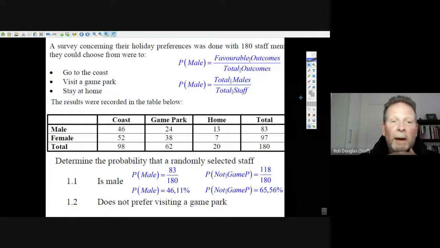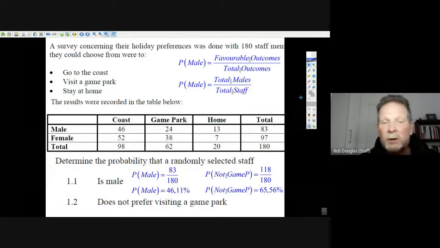Okay, this is the last question. It's a contingency table question where they gave you all this stuff here. There's people who have preferences for going on their holiday. There's 180 staff members altogether. I think 83 are male and 97 are female. And it all adds up to 180 people.